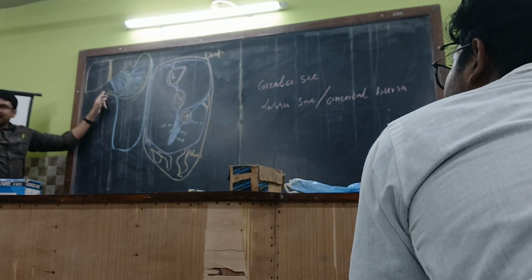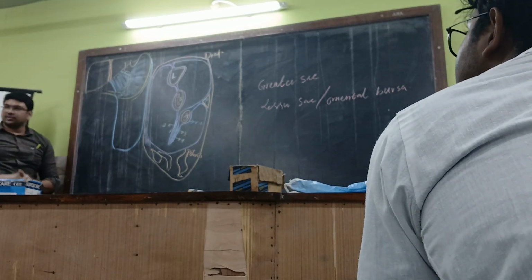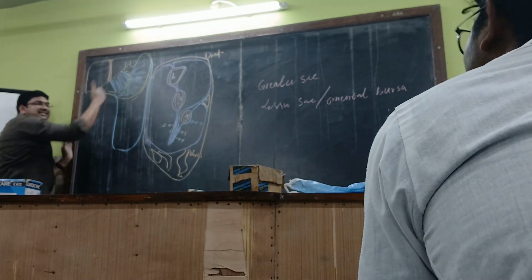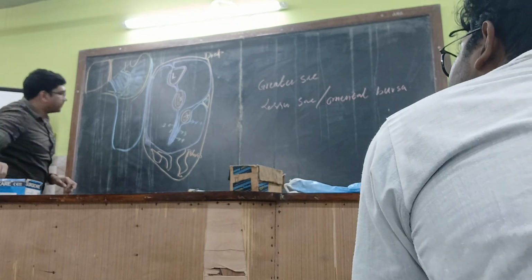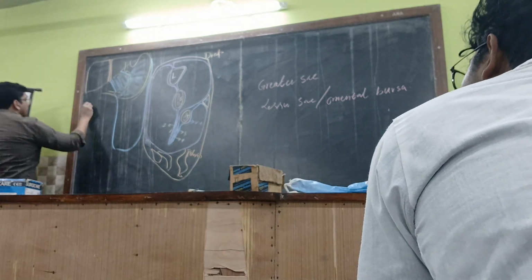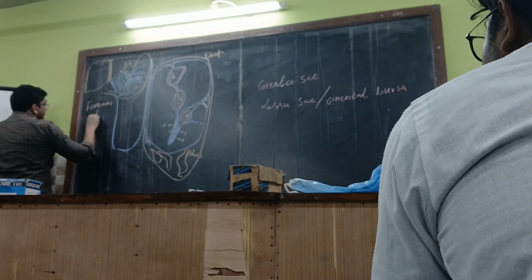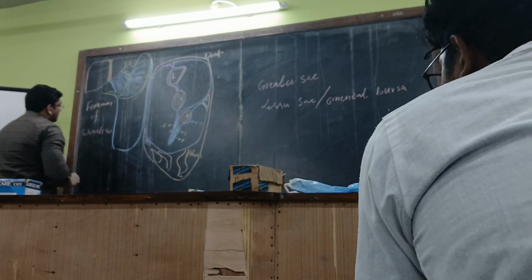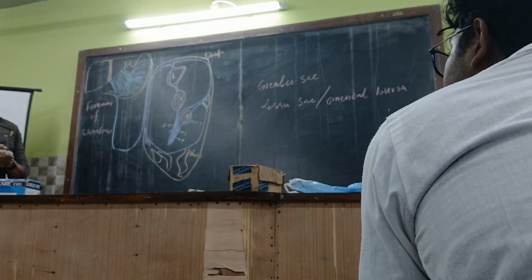So these two sacs, if you see properly, communicate at this level. Try to understand. The greater sac communicates with the lesser sac behind the stomach through a foramen over here, that is called the epiploic foramen of Winslow. Foramen of Winslow. This is very much important. Where is the foramen of Winslow located?